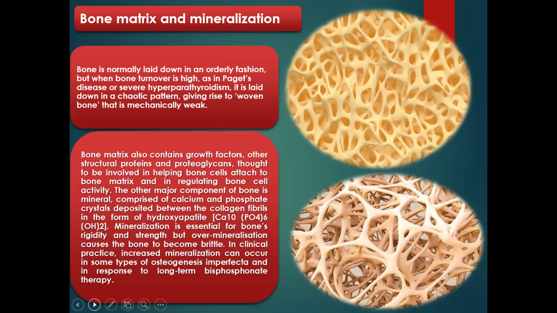Or when there's severe hyperparathyroidism, whereby there's overproduction of the parathyroid hormone, it will lead to a chaotic pattern of the bone matrix formation, which becomes woven, and this is abnormal.